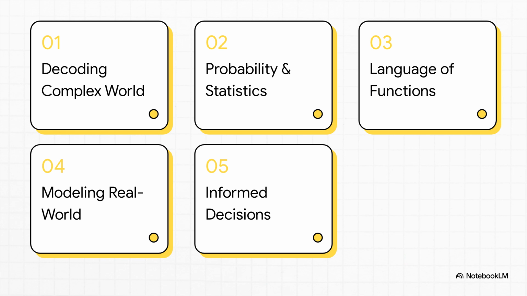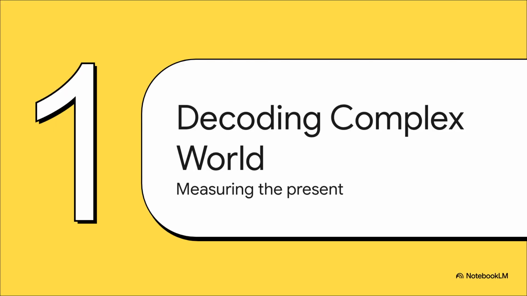Okay, let's dive into this. Here's our roadmap for the explainer. We'll start with decoding our complex world, then move into probability and statistics, the language of functions, modeling real-world phenomena, and finally, making informed decisions. Let's get to it. Section 1. Decoding our complex world. Measuring the present. Because before we can predict the future, we have to know exactly what's happening right now.